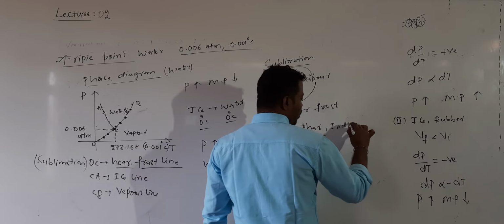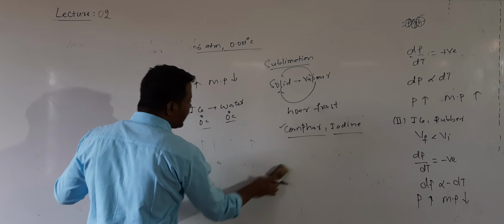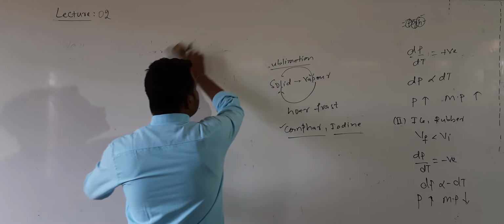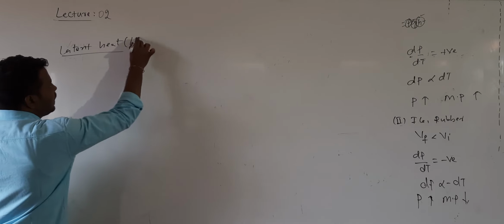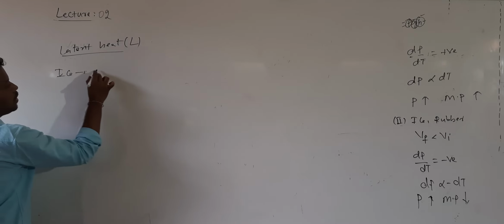Clear? After completing the triple point, next we will discuss latent heat. The last topic of this calorimetry is latent heat. What is latent heat? It will be represented by L. I have taken ice and I want to convert it into water. What do we need to supply? Heat is needed.